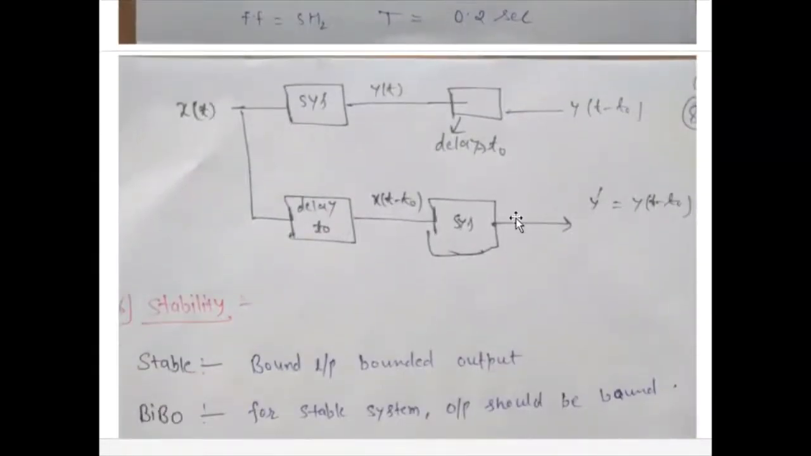We can understand with this diagram. When we delay the output signal, it is y(t minus t naught), and when we delay the input signal, or we can say we delay the system, this is y dash. If both are equal, then the system is time invariant.